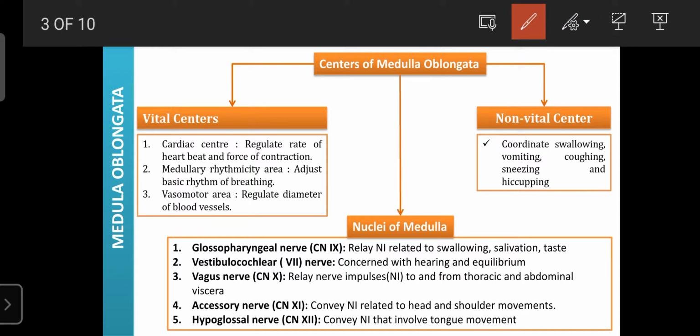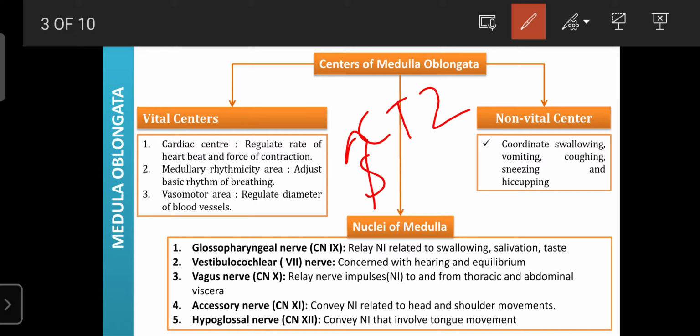Even the medulla oblongata consists of a center known as the chemoreceptor trigger zone, which is mainly involved in the regulation of vomiting. Vomiting occurs due to stimulation of the CTZ. Any inhalation of chemicals or entry of unwanted substances into our GIT causes vomiting.